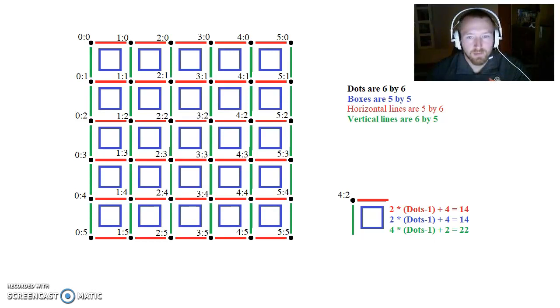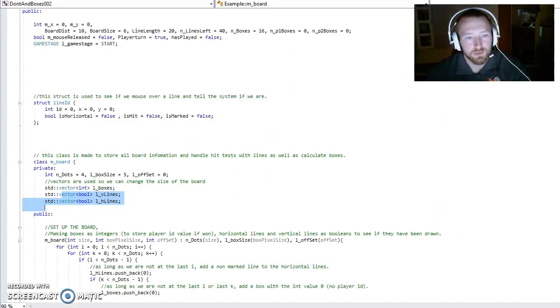So that's a bit about the math, and that should make the whole class a lot easier to follow.